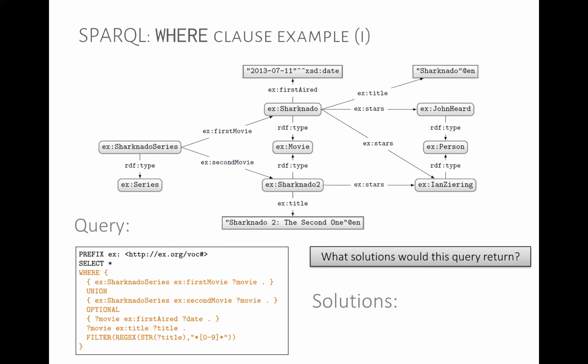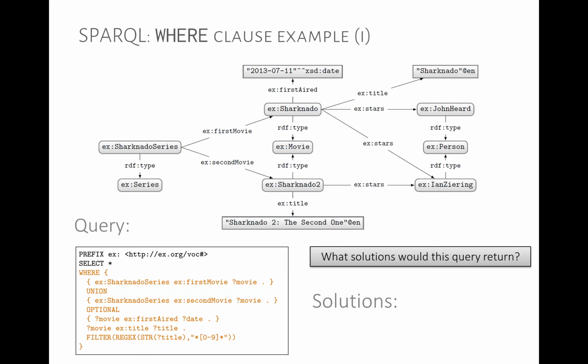We have Sharknado series, first movie, Union Sharknado series, second movie, optional movie, first air date. Then we have movie title, and then we're applying a filter with a regular expression saying that the title must satisfy this expression here, which is asterisk 0 to 9 asterisk. So does anyone know what this regular expression would do? What's the intuitive explanation of this regular expression?